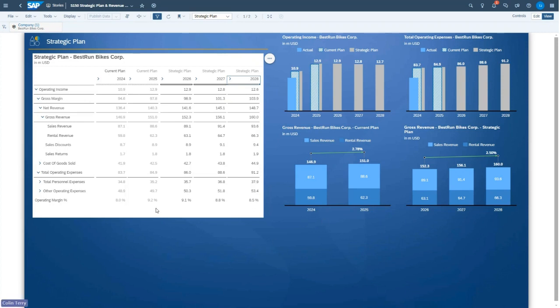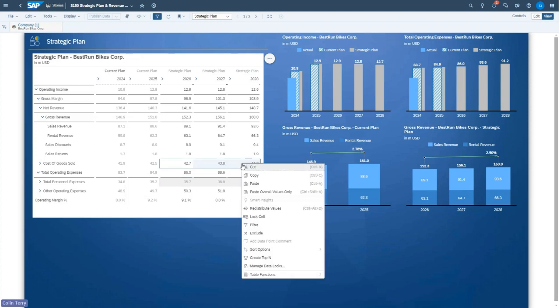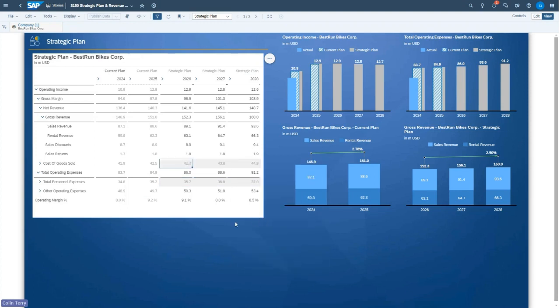Taking a look at the figures in the table, I can see that my operating margin forecast for 2025 is currently sitting at 9.2%, but it's then dropping down in the strategic plan, so lower than that. So I'd like to update my strategic plan to reflect the 9.2% going forward. I'd like to fix it at that. So I can do that very easily, again, by copying and pasting. But what I want to do in this case is keep my personnel expenses as they are, so I can highlight and lock those cells. And I can do the same thing again. I want to change the cost of goods, so I can lock the cell.